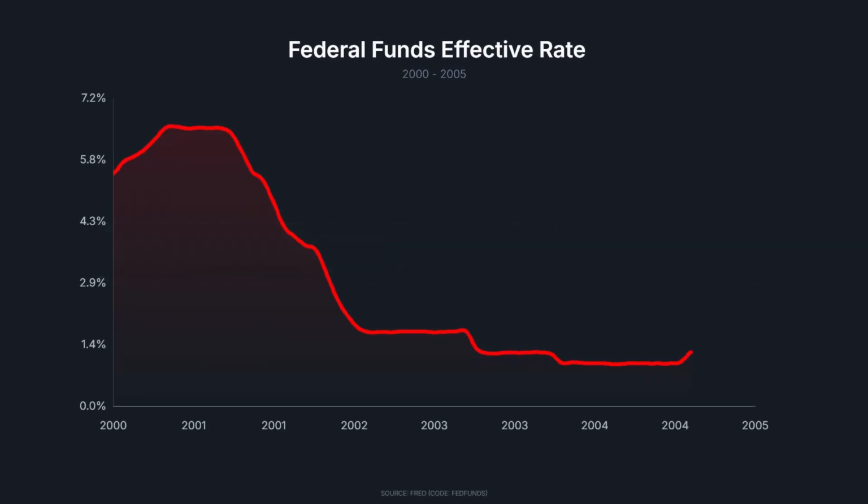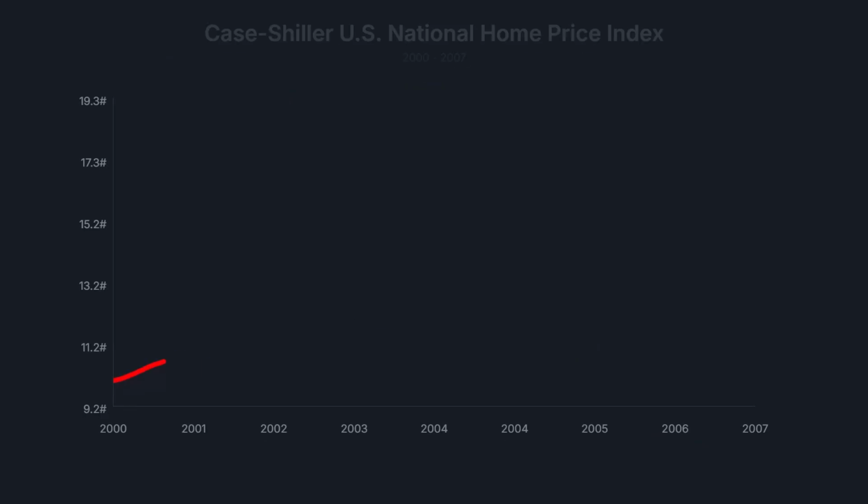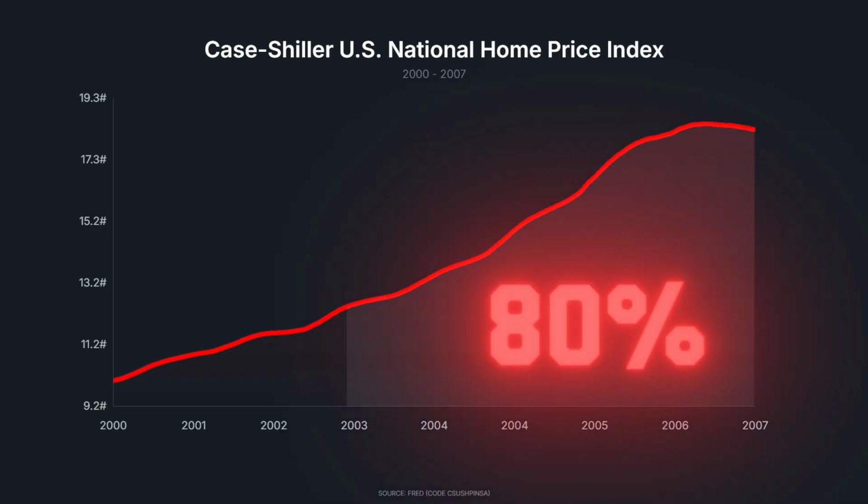In the private sector, the ownership society policy, coupled with interest rates kept artificially low by the Federal Reserve, falling from 6% to 1%, encouraging the population to take out loans, inflated the housing market. The Case-Shiller Index, the main metric for home prices, has become disconnected from economic reality, rising more than 80% in 5 years.